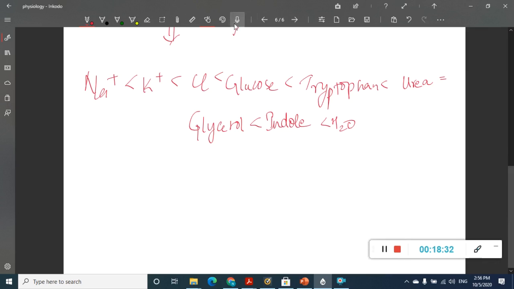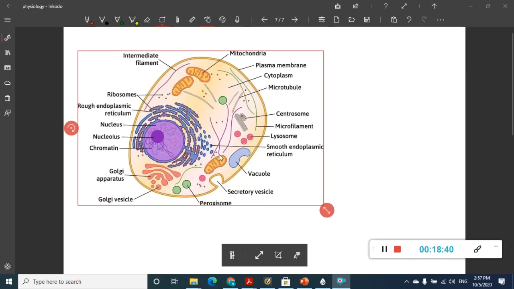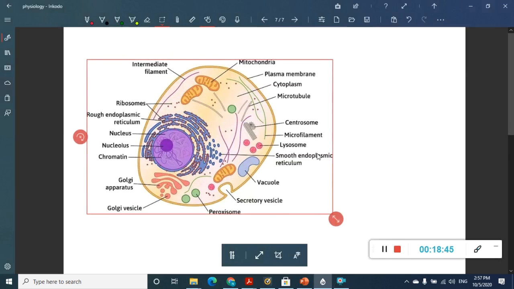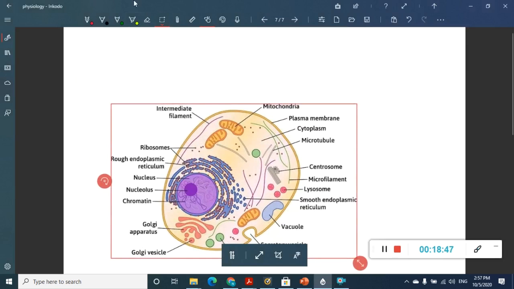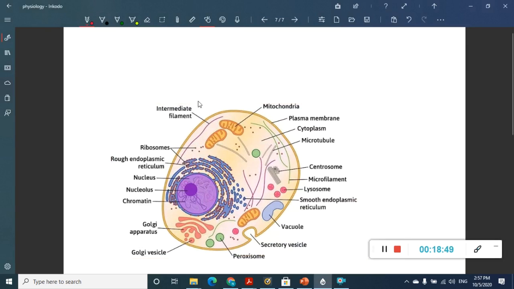one more important thing is, if you see different membranes, we have learned about the cell membrane, so we will see other types of membranes which are present. This is the cell, right? In this cell we have different types of organelles. These are intracellular organelles, and all of them have membranes.